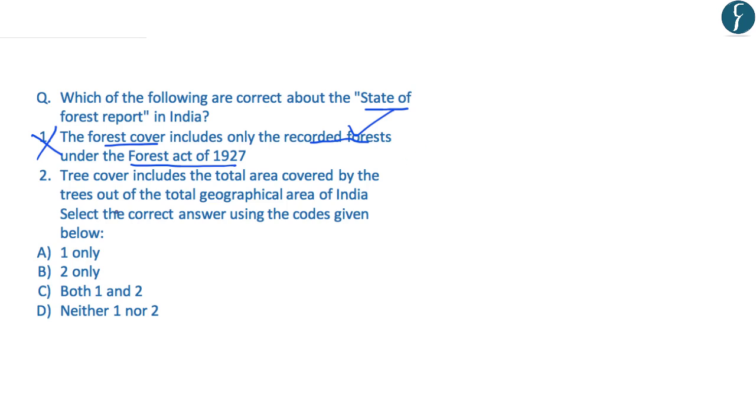The second statement reads that the tree cover includes the total area covered by trees out of the total geographical area of India. Now this statement is also incorrect because the tree cover includes all those areas which are less than 1 hectare and are also outside the recorded forest areas. And that is why the correct answer is D, that is neither statement 1 nor statement 2 is correct. And with this, let us move on to the next article.